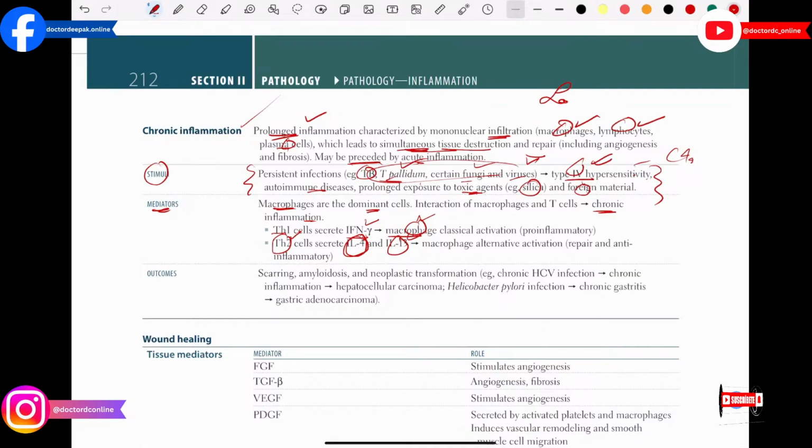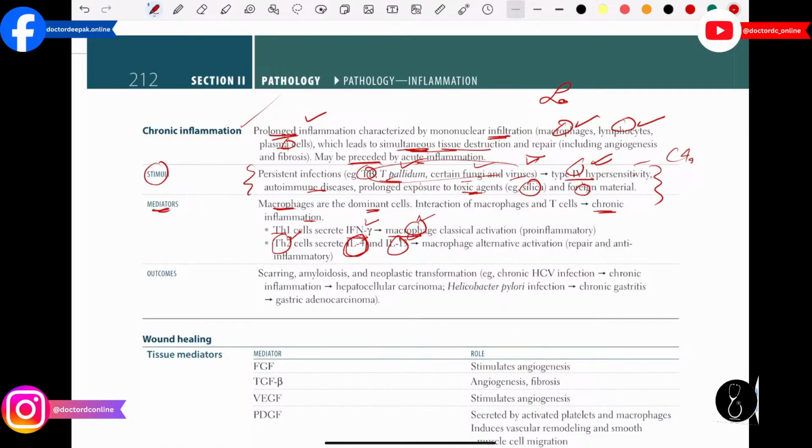So they can ask in the exam, in chronic inflammation, T helper 1 cells are going to secrete which things? They will secrete gamma interferon and it will activate the macrophages. Then T helper 2 cells secrete interleukin 4 and interleukin 13, and they will go and help in repair and anti-inflammatory molecules. They are also called anti-inflammatory because they are going to repair or finish the infection.